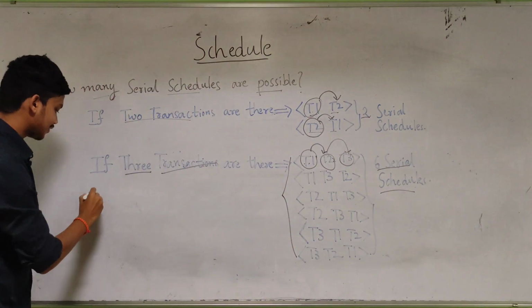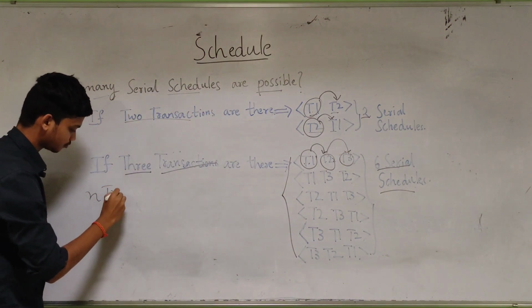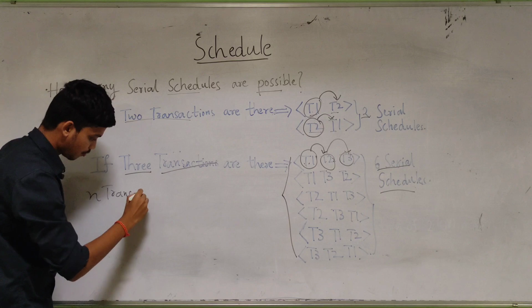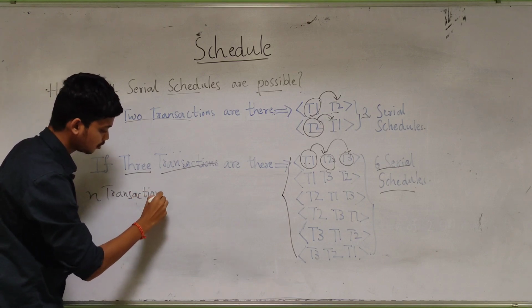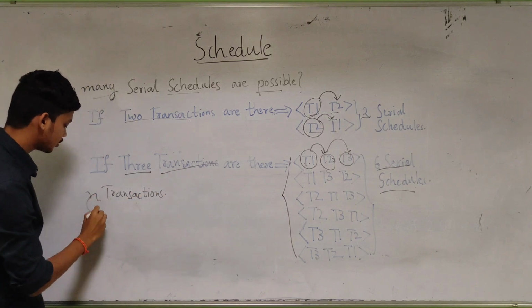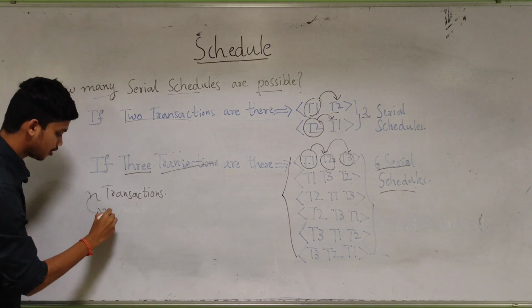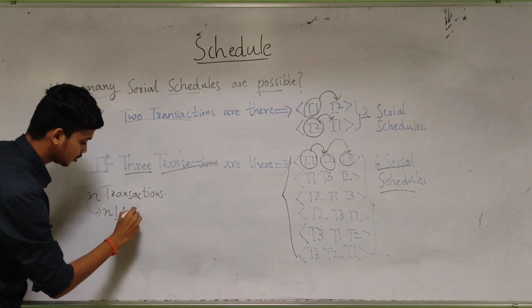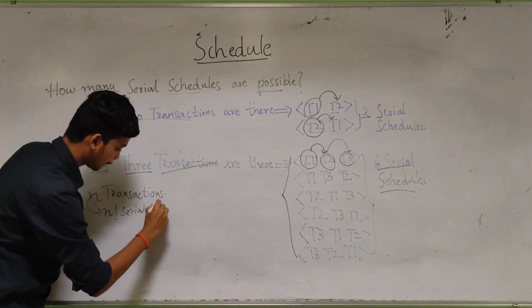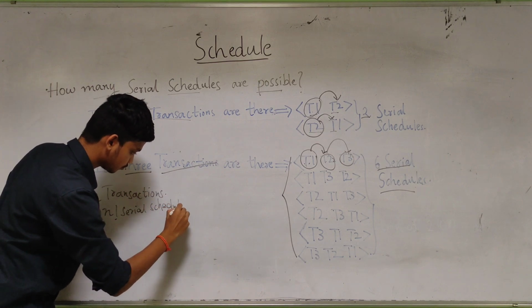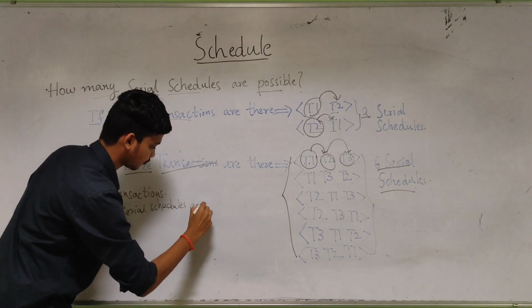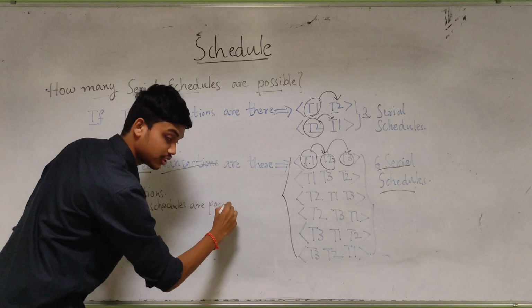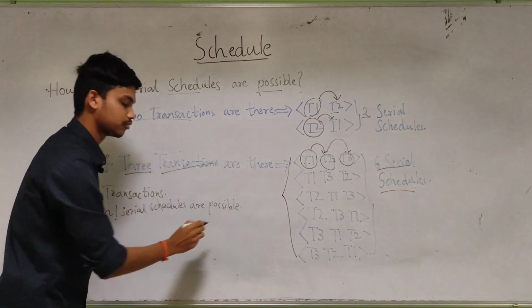So for n transactions, how many serial schedules can be possible? N factorial serial schedules can be possible. This is a very important thing, note it down.